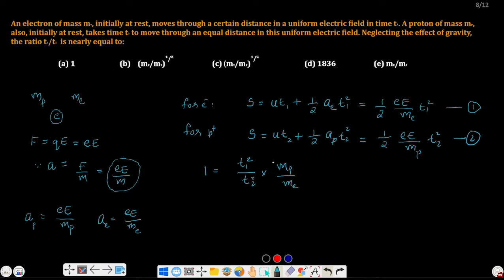You're asked to find T1 by T2. So you can just transform this equation into T1 square by T2 square is equal to ME divided by MP. So we can say the T1 by T2 ratio is equal to the square root of mass of electron by mass of proton, the whole raised to 1 by 2. So mass of electron by mass of proton, whole raised to 1 by 2, is option C.